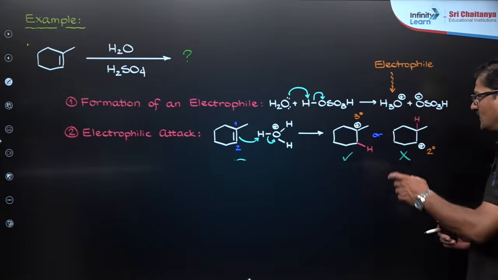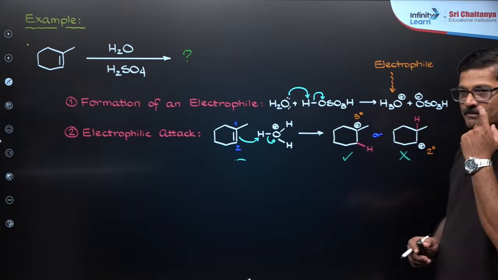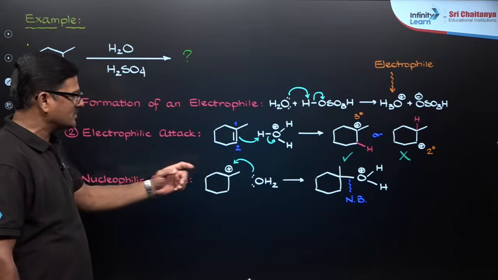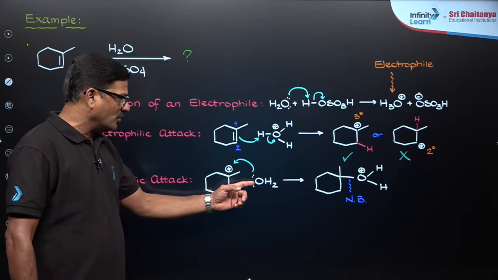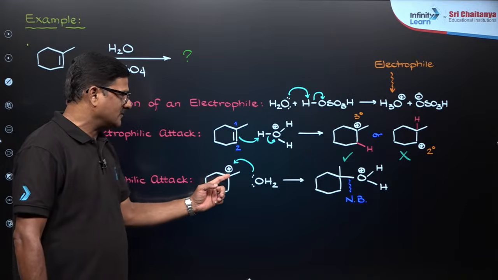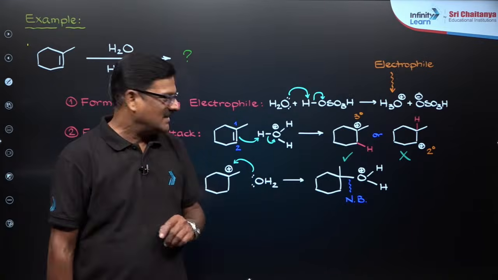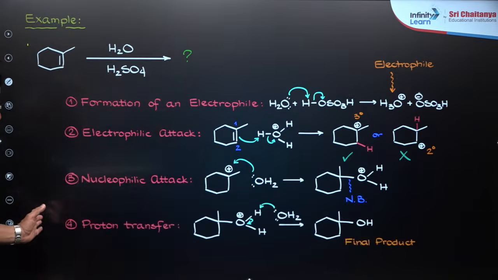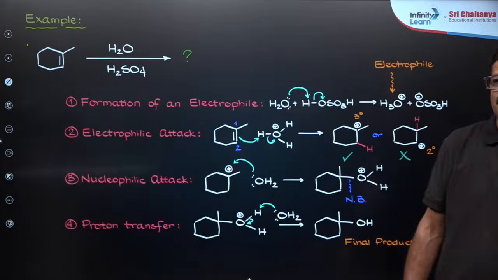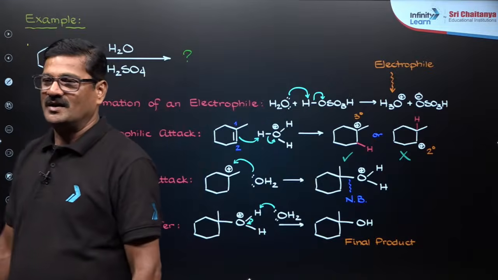So this is the product generated. And you see here the nucleophilic attack: the H2O lone pair of electrons attacks the carbocation, so that protonated alcohol is formed, and this is deprotonated, of course, so the final product is formed like this. It is the major product. Are you getting it or not, dear children? Any doubt?